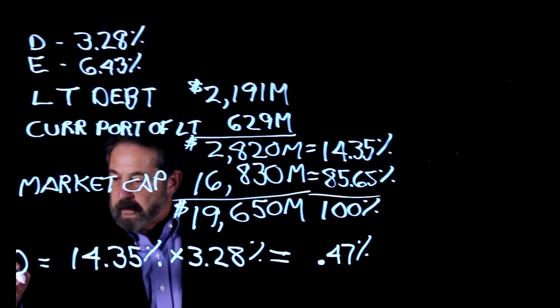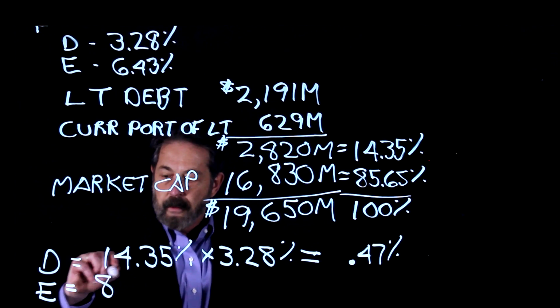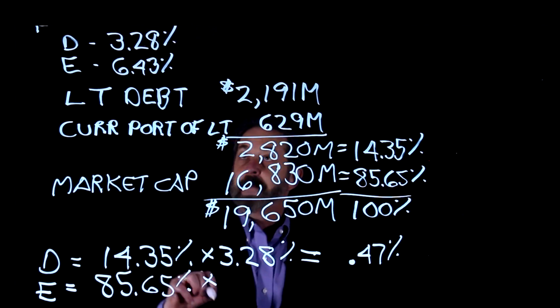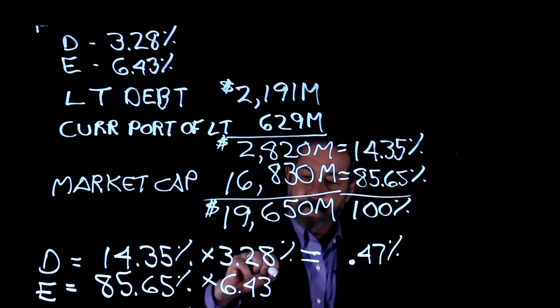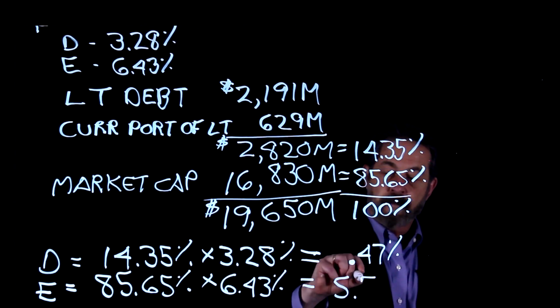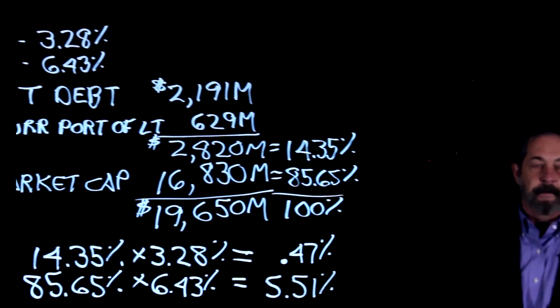The equity, on the other hand, is 85.65% times 6.43%, and that comes out to 5.51%. Do the calculations. You'll come out to the same.